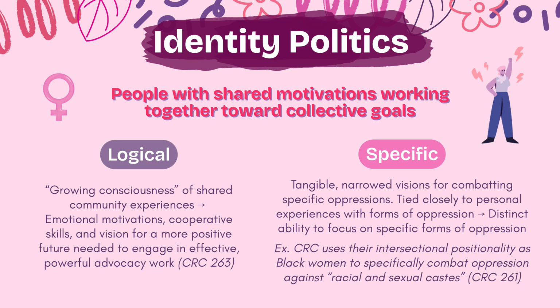In prioritizing community gathering around shared identities, the identity politics approach most aligns with what I've always interpreted advocacy, including feminist advocacy, to be about: people with shared motivations working together toward collective goals. To identity politics subscribers like the Combahee River Collective, these shared motivations are influenced by the commonality of experiences that, when recognized, is an effective catalyst for political coalition building. I find this conception of what motivates groups of people to fight oppression strong in both its logic and specificity.